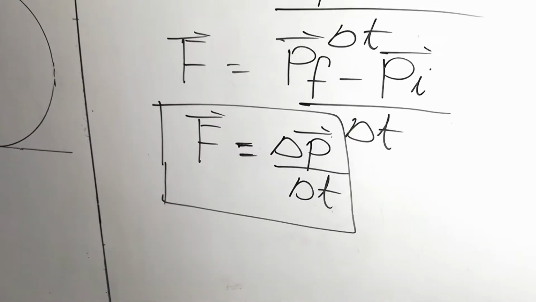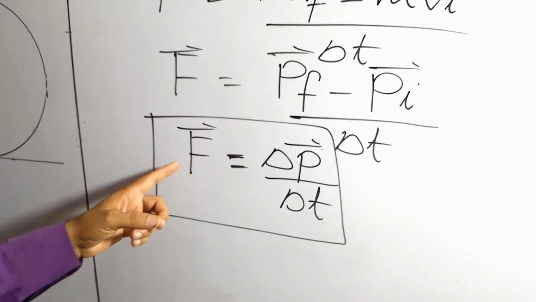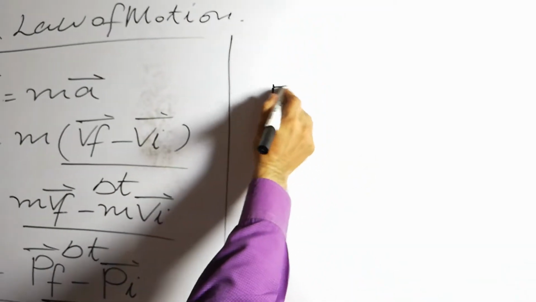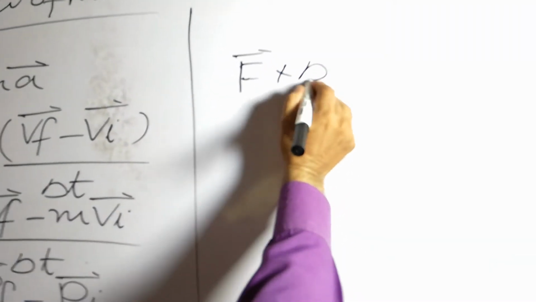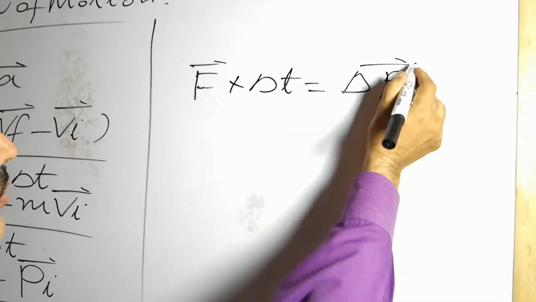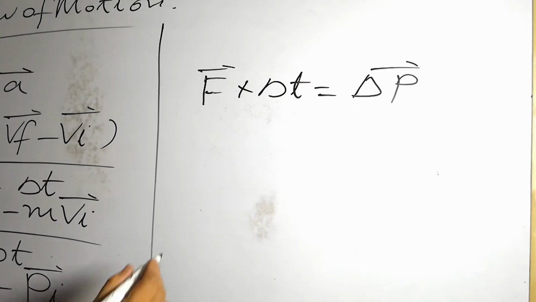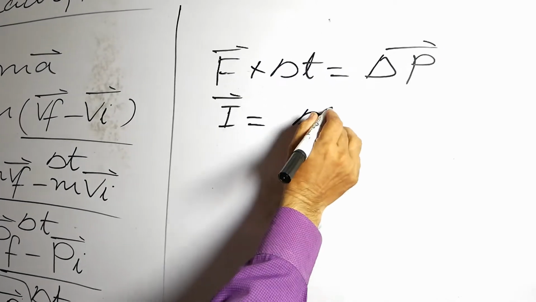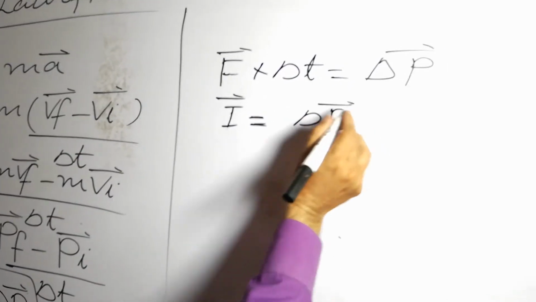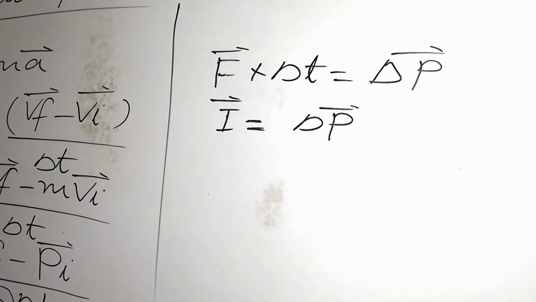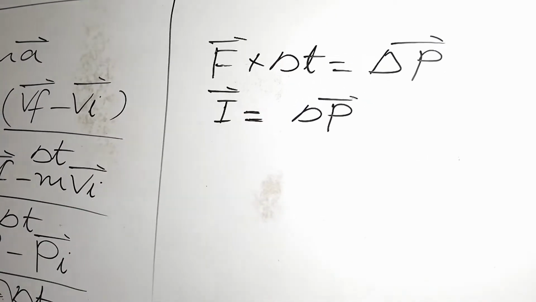Now our target is impulse. Just cross multiply both sides. We have F into delta t is equal to delta P. F into delta t, that is impulse, and it is denoted by I, so I is equal to delta P. What is impulse? Now we are in a better position to define it.